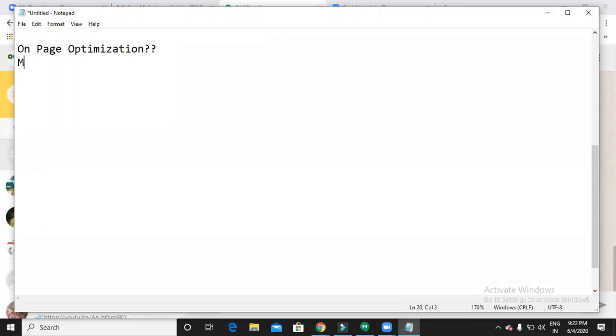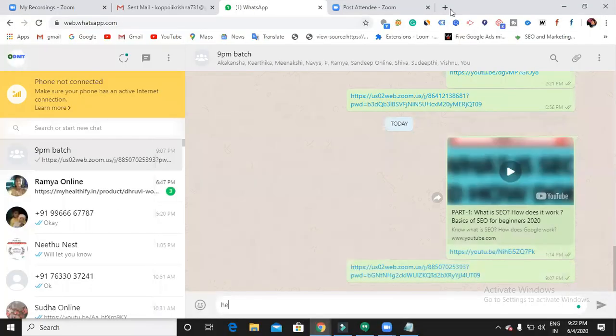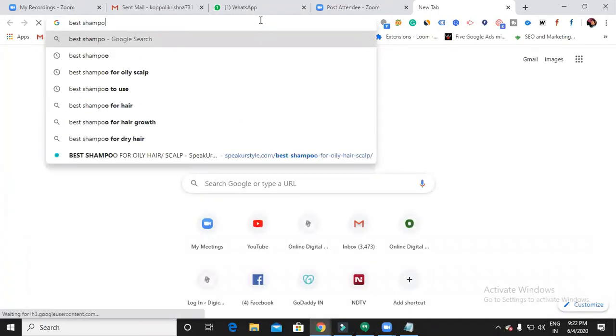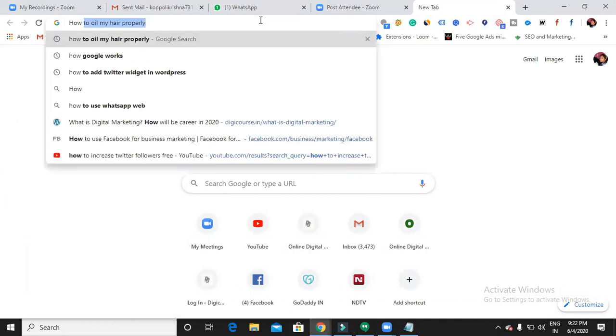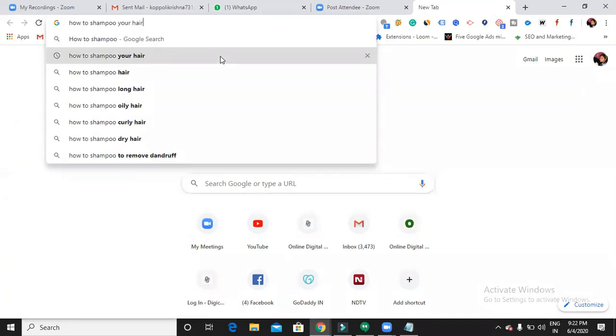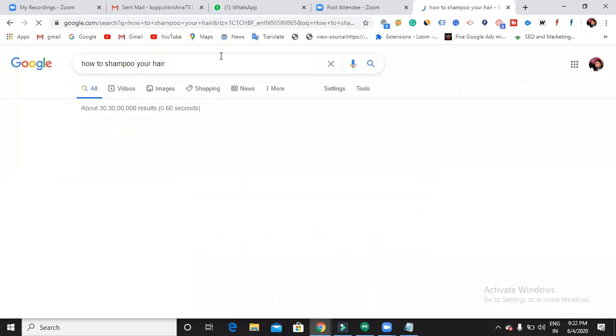So you have to do proper keyword research. First of all, before doing on-page optimization, keyword research is mandatory. Okay, what is meant by keyword research? Now, okay, let me find out the thing. How to shampoo your hair. Okay, let me find out. What is this? How to shampoo your hair.